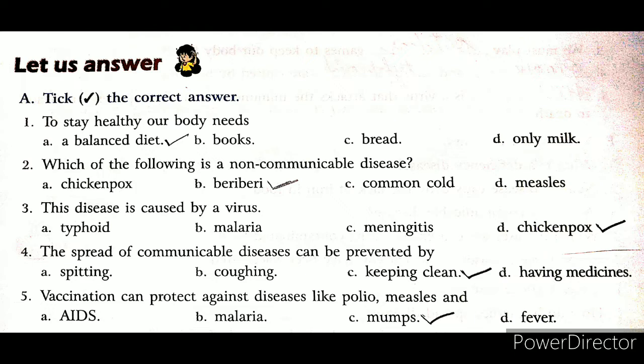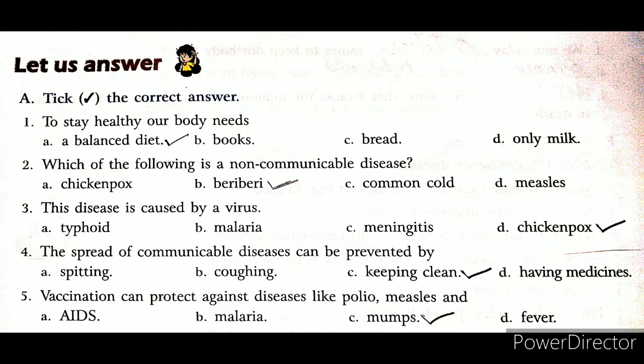So the third one we have, this disease is caused by a virus. So 4 diseases they have given, and among all these we need to find the viral disease. So typhoid, malaria, meningitis, these are the diseases caused by the bacteria and protozoa. Okay, so except chickenpox. Chickenpox is a viral disease, and this disease is caused by the varicella zoster